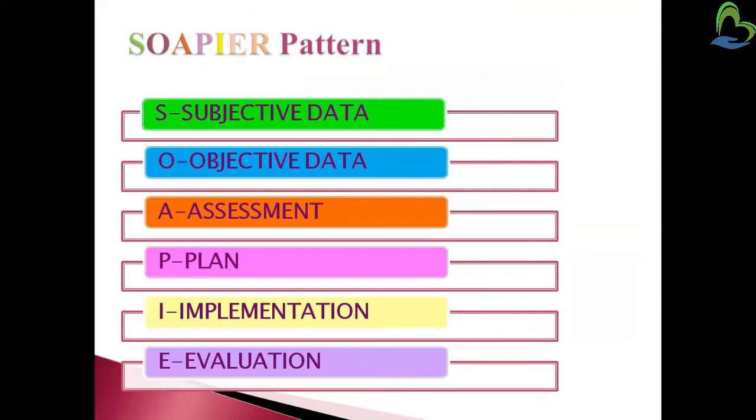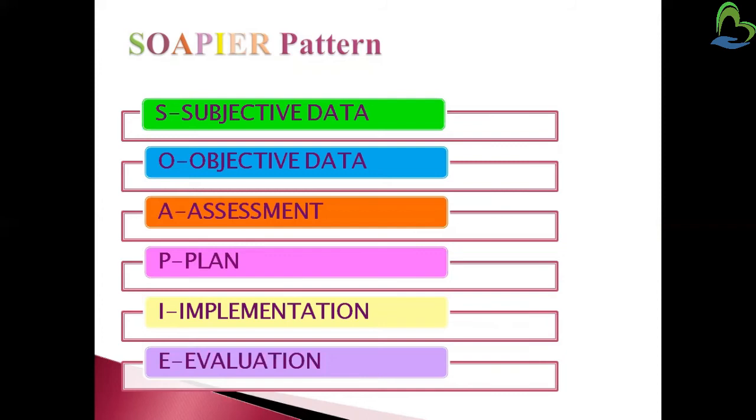So the pattern: subjective data is according to patients, what they are going to say to you, what problem they are having, and what they are going to explain to you. Objective data, the second one, is what you have seen and observed in patients, according to your knowledge, your observation data, and assessment data.